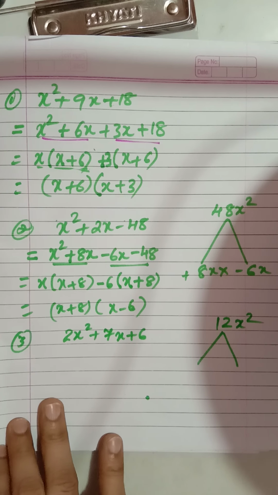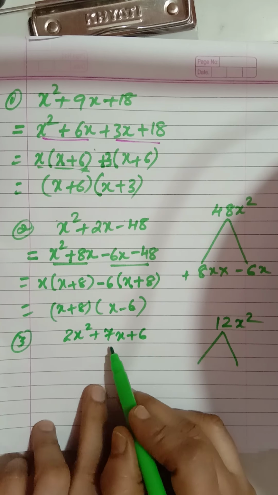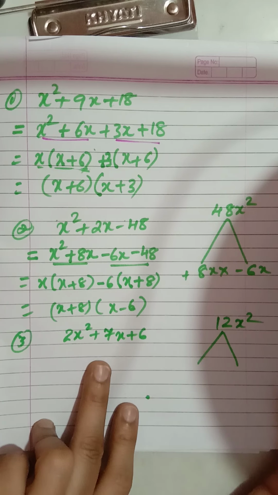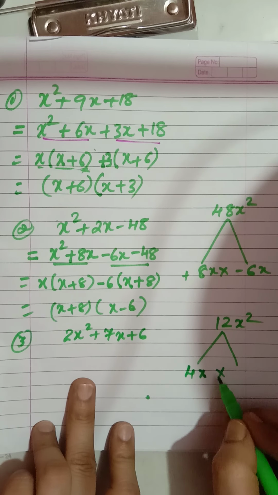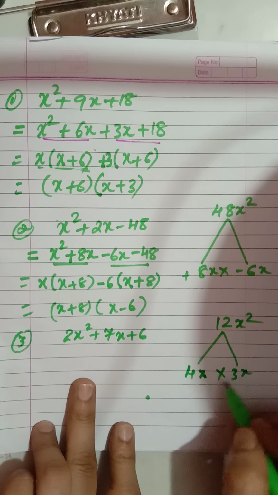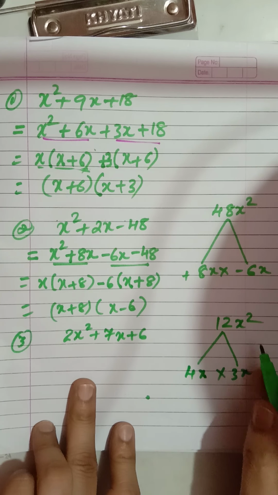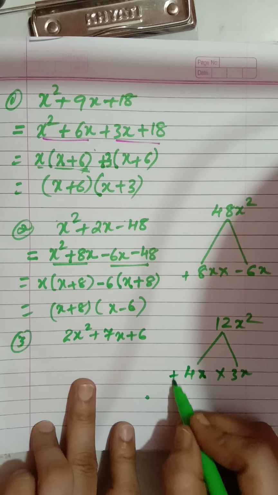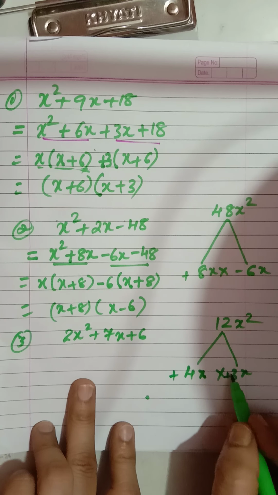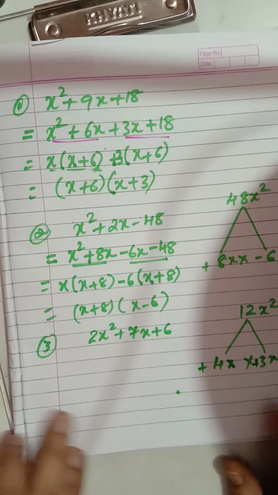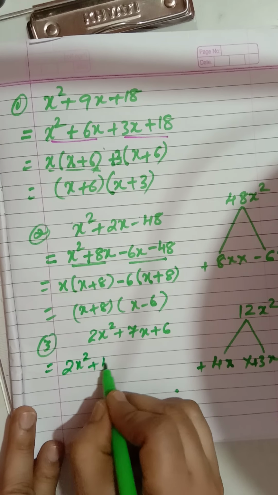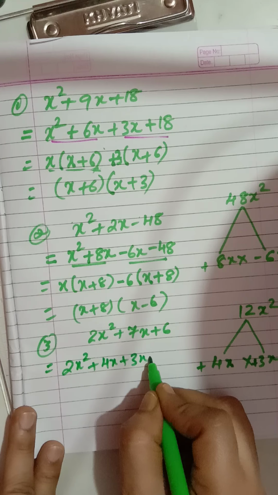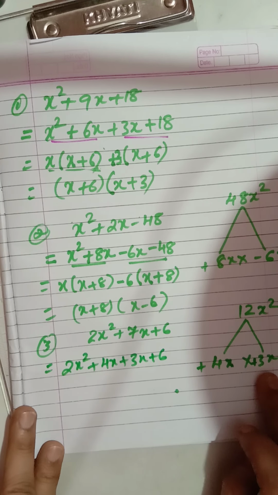Now we have to think of a number. So by seeing the middle term, that is 7. 4 into 3, right? So 4x into your 3x. 4x into 3x becomes 12. X into x, x square, 12x square. And if I write here plus, here also plus. See children, if you don't write here plus, directly also you can use. Now this is equal to first term as it is, plus 4x plus 3x plus 6.